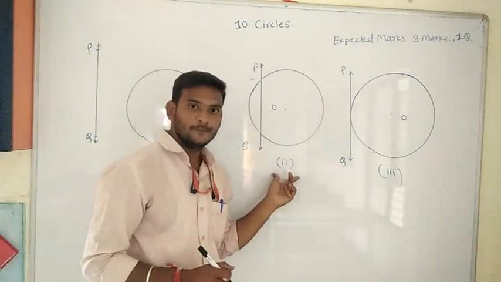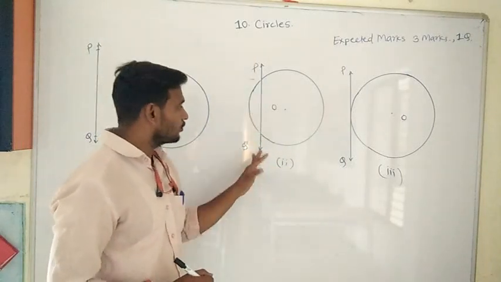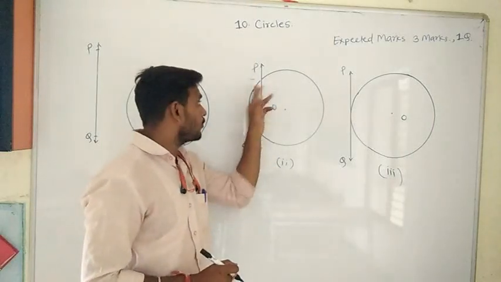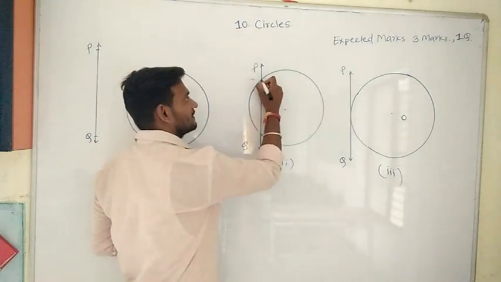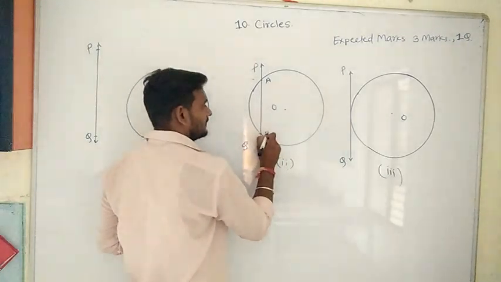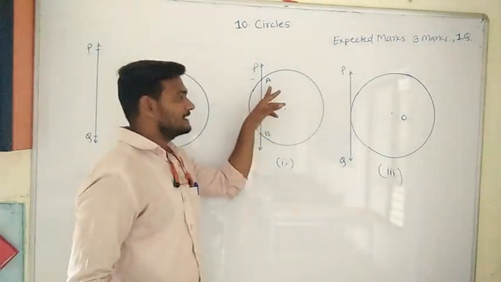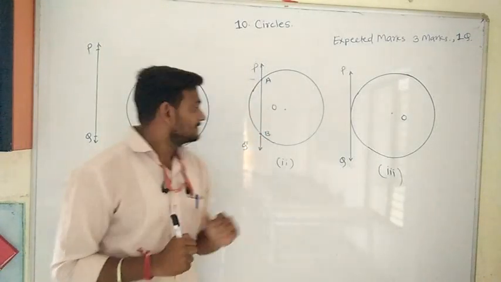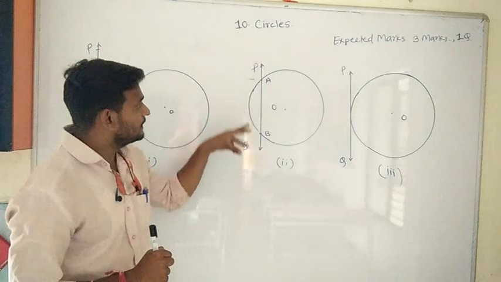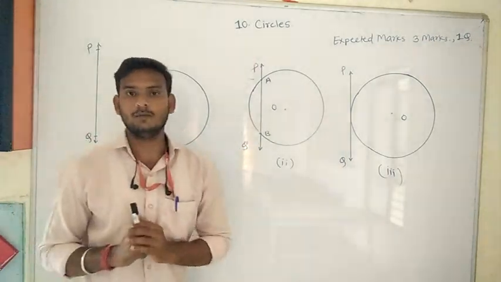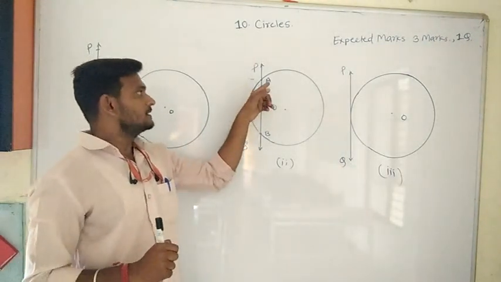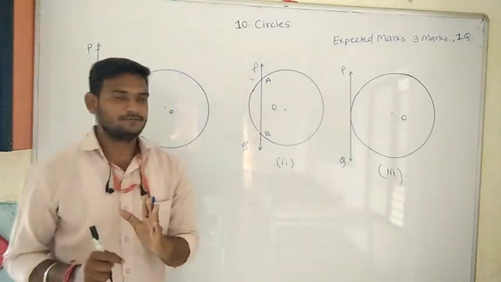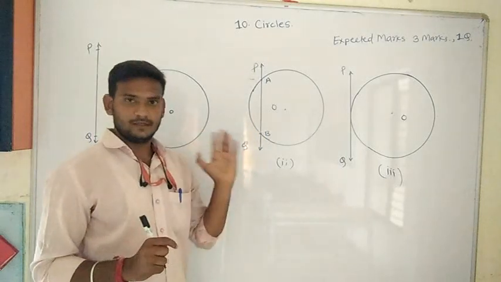Now see figure number 2. In figure number 2, line PQ intersects the circle at two points. Suppose this point is A and this point is B. Point A and point B are the common points for the circle and line PQ.